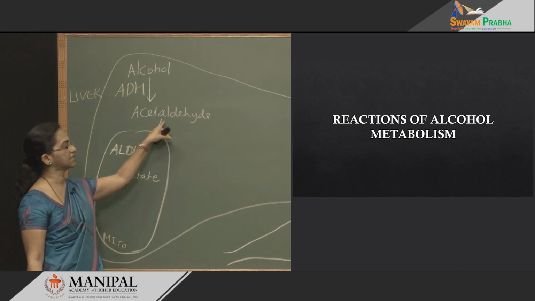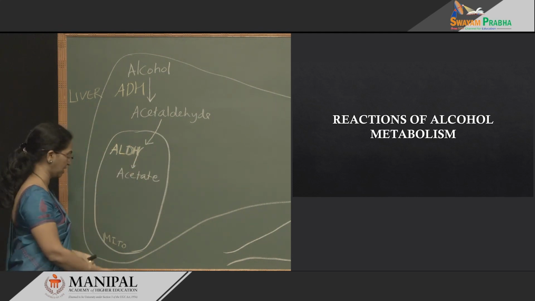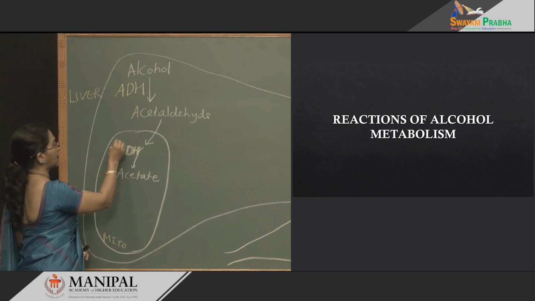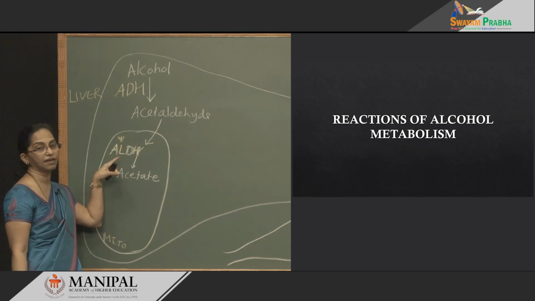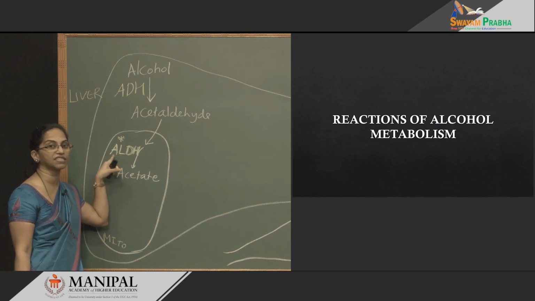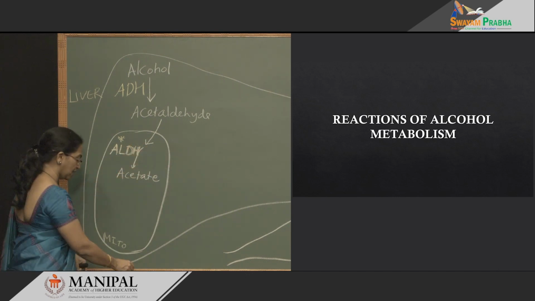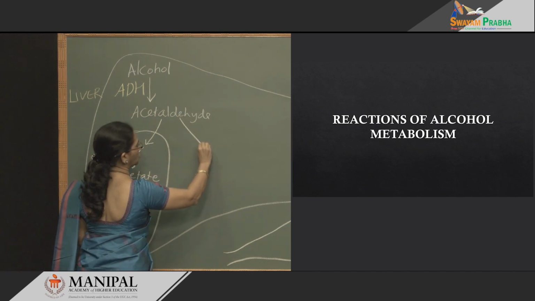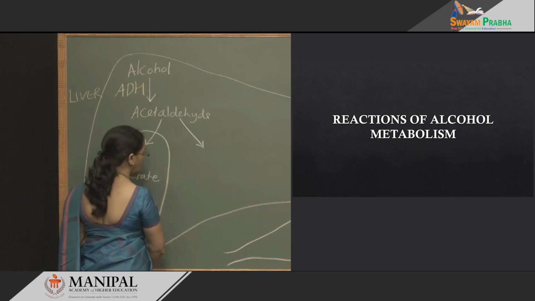And I told you this acetaldehyde is converted to acetate by aldehyde dehydrogenase. This is the mitochondrial enzyme. I will put a star mark here, because this is a very good enzyme with very low Km, that means it acts fast in clearing acetaldehyde. It has an isoenzyme in the cytoplasm also. So, you find a similar isoenzyme in the cytoplasm also.